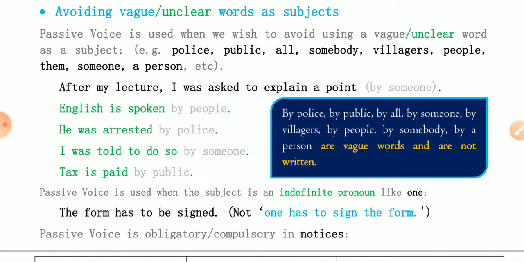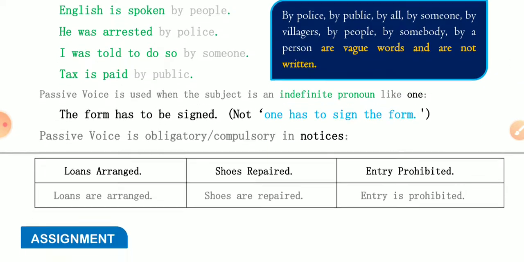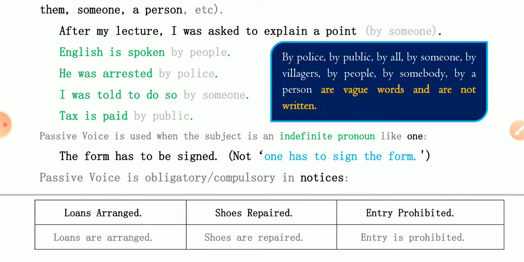Passive voice is used when the subject is an indefinite pronoun like one. The form has to be signed. That is correct. One has to sign the form. That is incorrect.